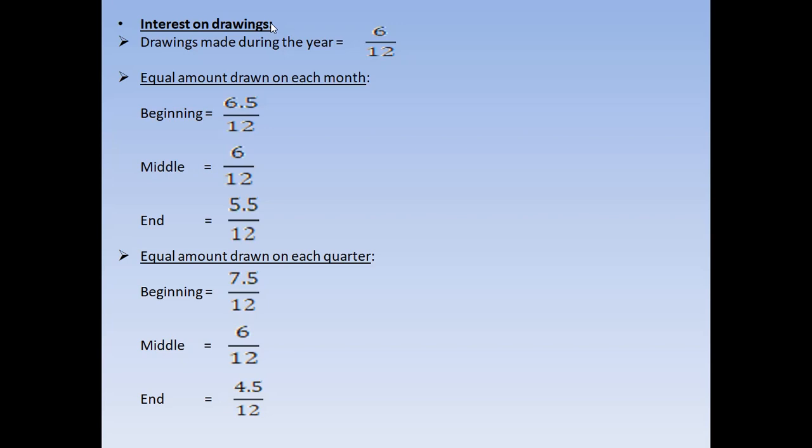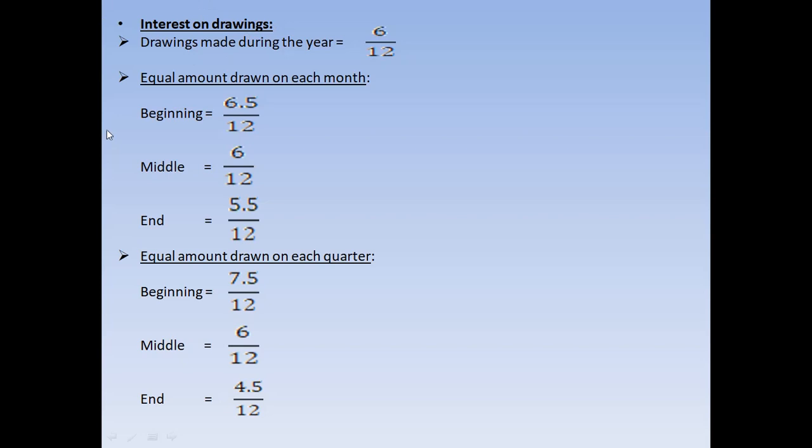But in this particular example, I had not mentioned the date. So we have to multiply the amount by 6 by 12. So the actual interest on drawings will be 500. We will see in the illustrations afterwards what I mean by this kind of rate.